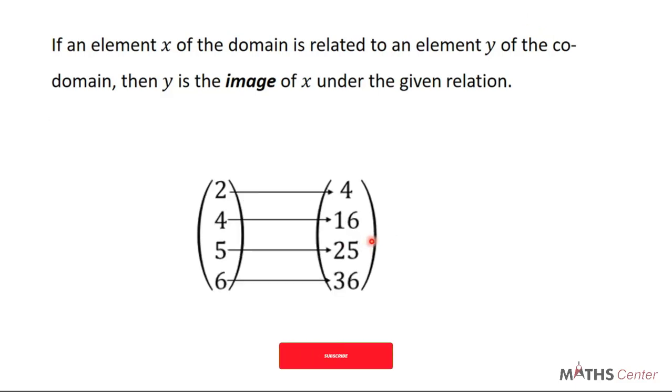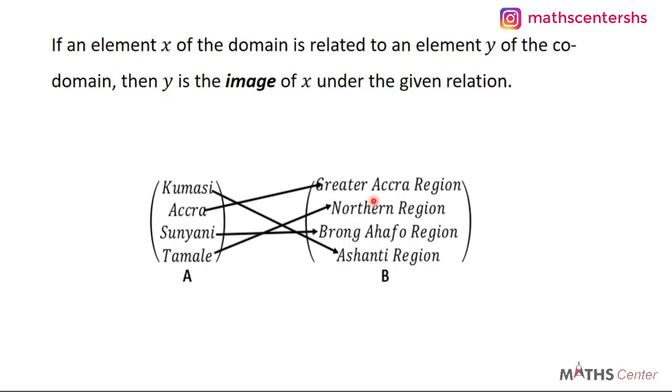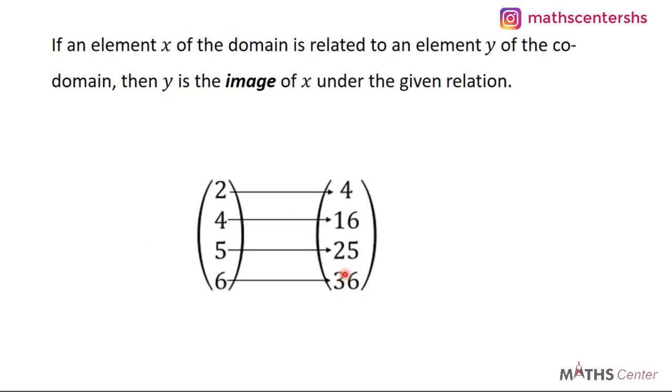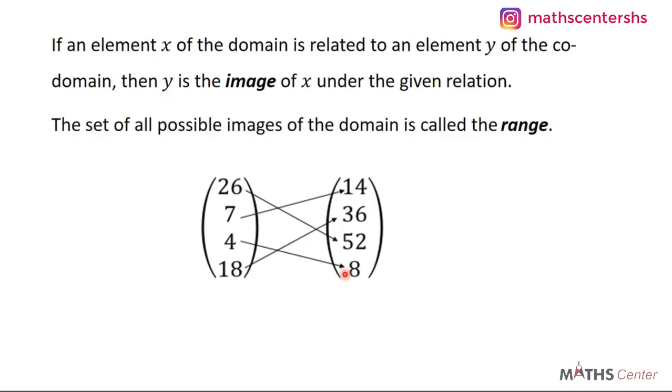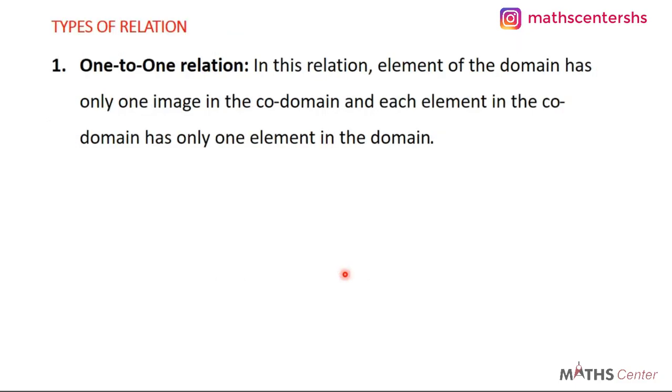In the same way, in this example, 4, 16, 25, and 36 is what we refer to as the range, the set of all possible images. In this example, Greater Accra region, Northern region, Brong-Ahafo region, and Asante region is what we refer to as the range. So the range is the set of all possible images that the domain can produce. Let's move ahead and look at some types of relations. We are going to consider the first type, called the one-to-one relation.